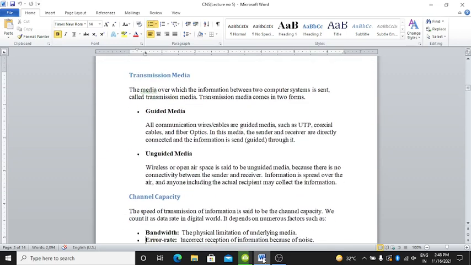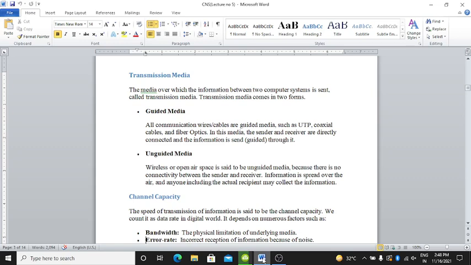Okay. The next topic is transmission media. The media over which the information between two computers is sent is called the transmission media. Transmission media comes in two forms: first is guided media and second is unguided media.